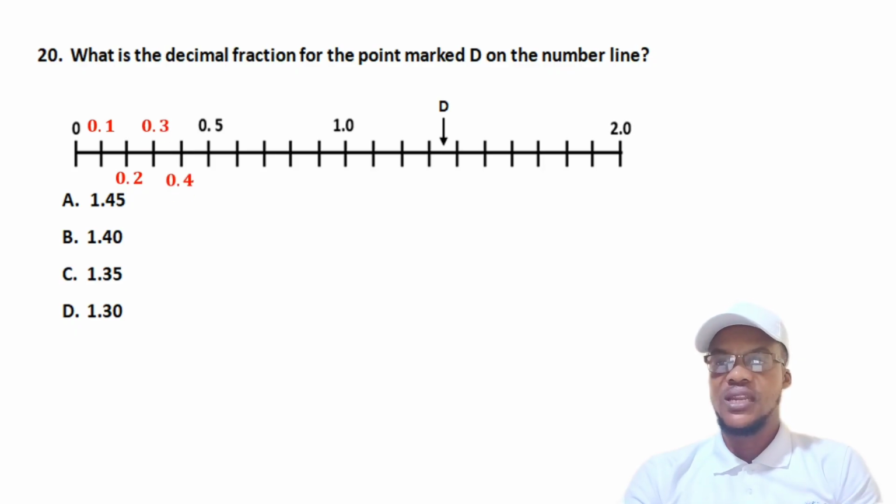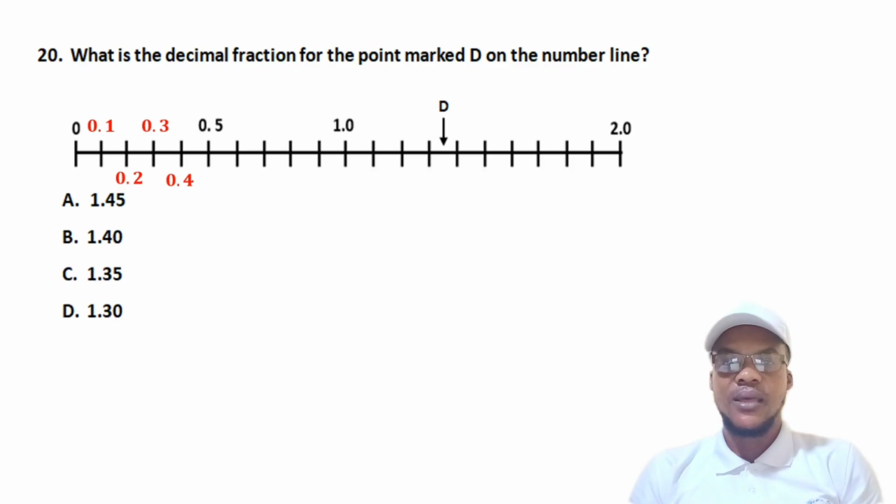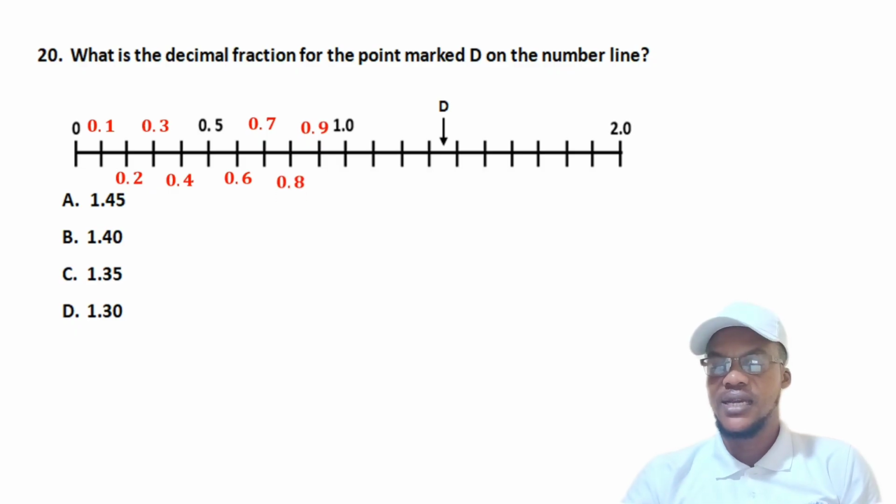If I move to the next, I get 0.2, 0.3, 0.4, and then 0.5. So you can boldly say that in every interval it is 0.1. So every interval we add 0.1.